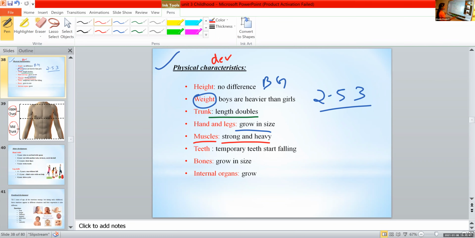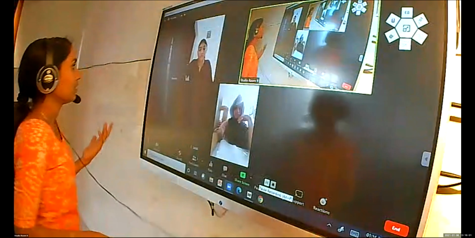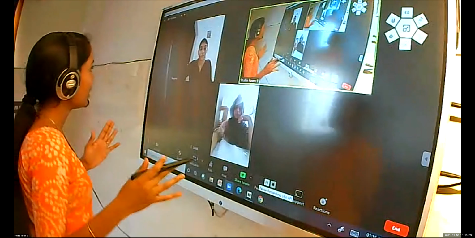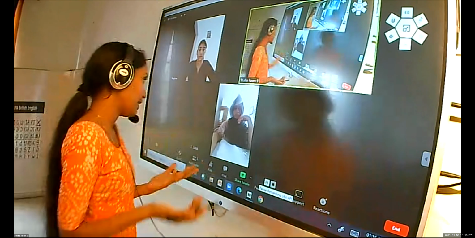Then we learned about the teeth. What about the teeth? Till the age of 2 years, they have temporary teeth. Basically, they have 20 temporary teeth.